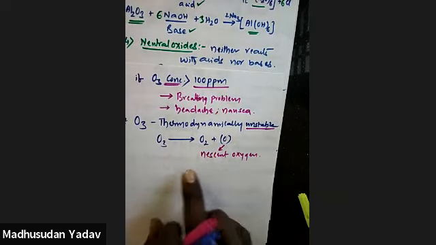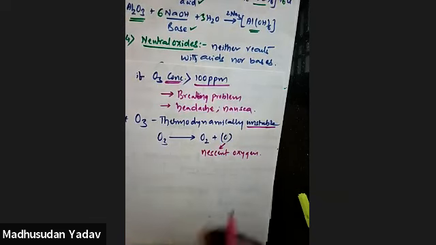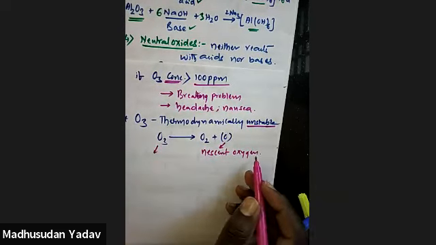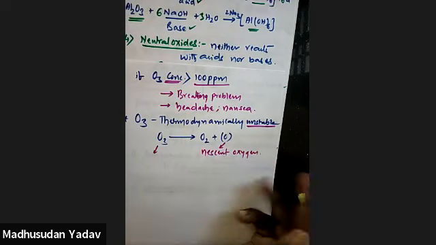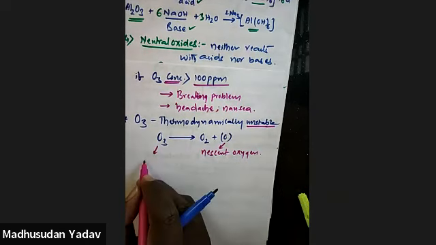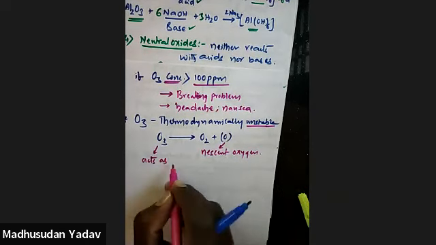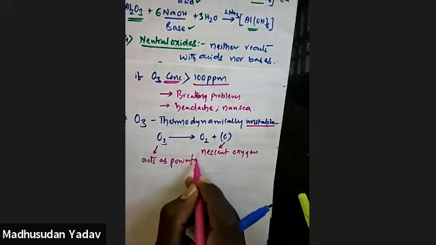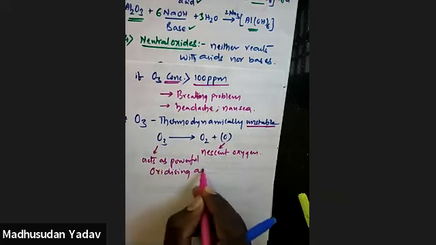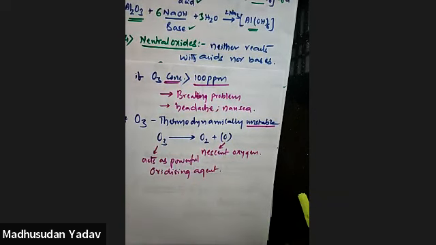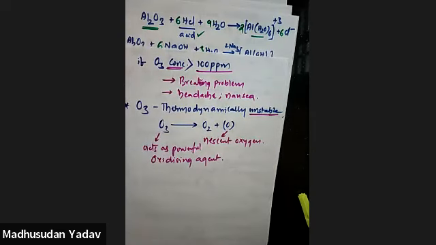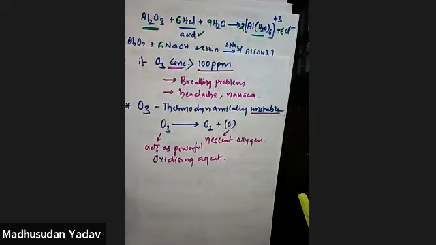So here ozone acts as a powerful oxidizing agent. Because O3 is giving out oxygen, this oxygen can be utilized by other atoms for oxidation purposes. So ozone acts as a powerful oxidizing agent. So how does ozone help in oxidation?